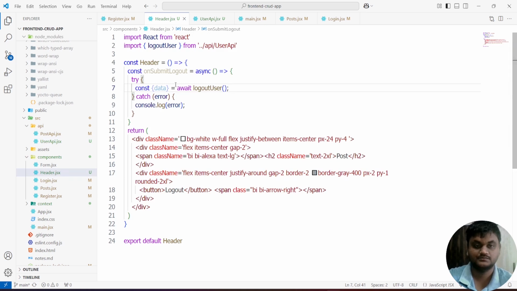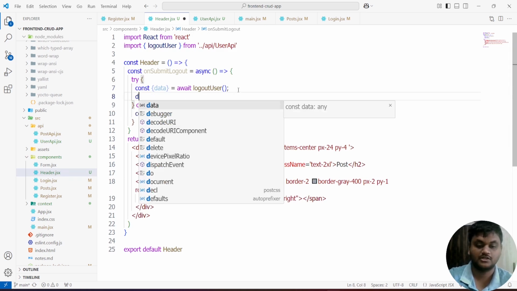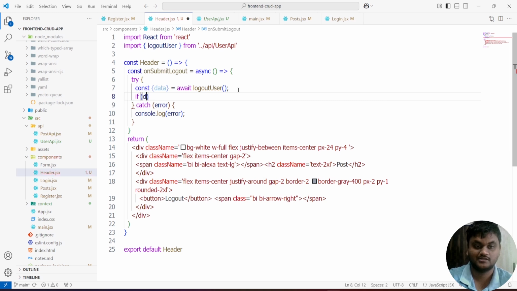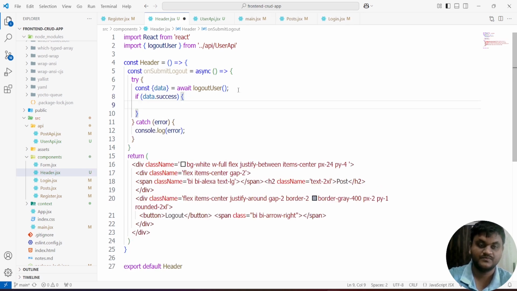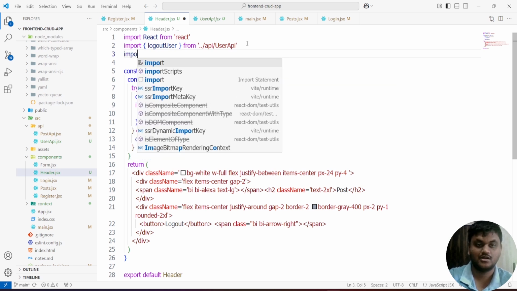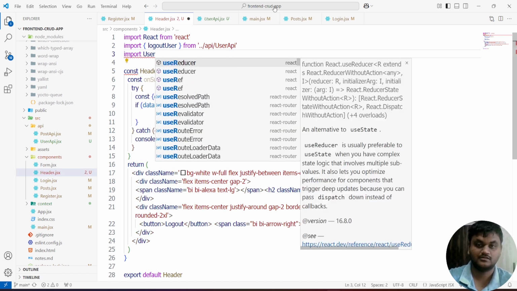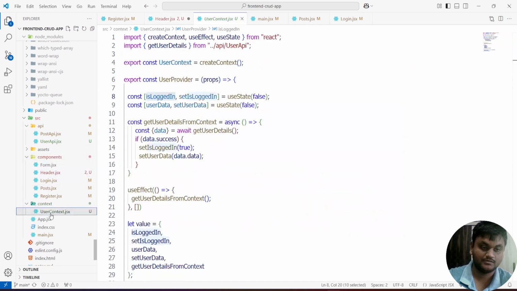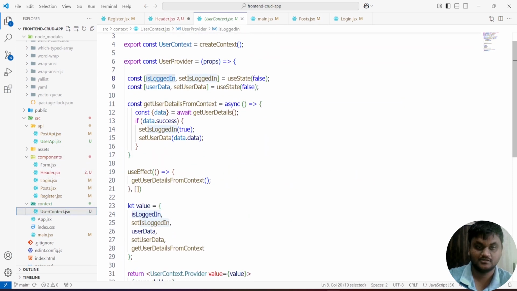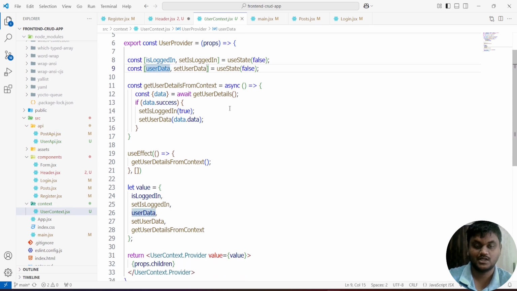In the header section, after calling this, we are going to check that data.success is true. If success is true, we are going to do some things. The first is that we have to reset things like the login state in the user context. Resetting means I'm going to make isLogin and userData false again.